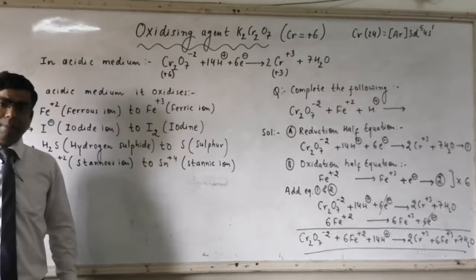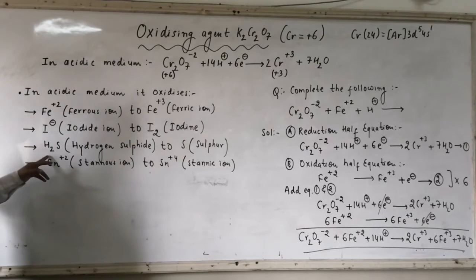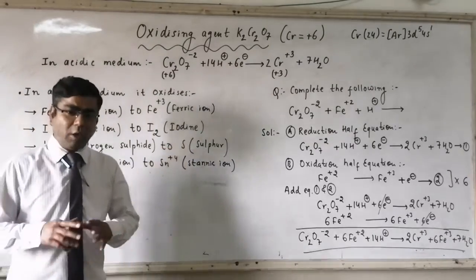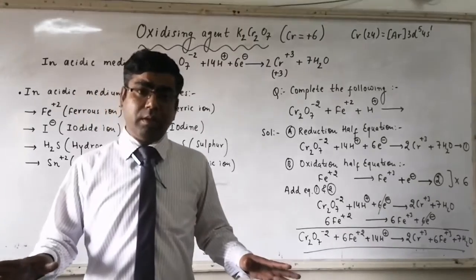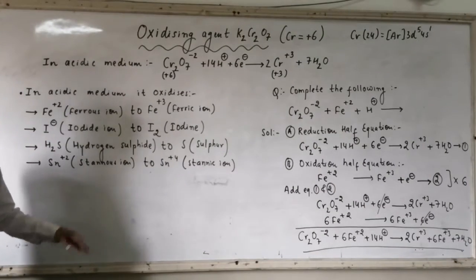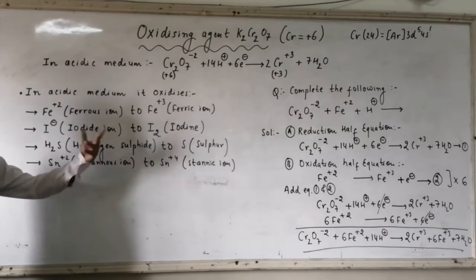Similarly, H2S, which is called hydrogen sulfide, where the oxidation state for sulfur is minus 2, gets converted to free sulfur, where the oxidation state of sulfur is 0. And Sn plus 2 ion, which is called stannous ion, gets converted to Sn plus 4, which is called stannic ion.